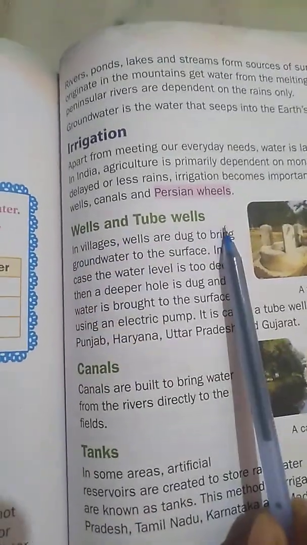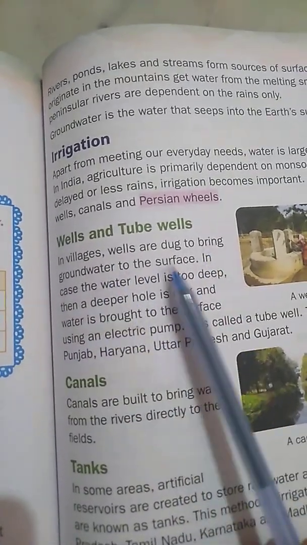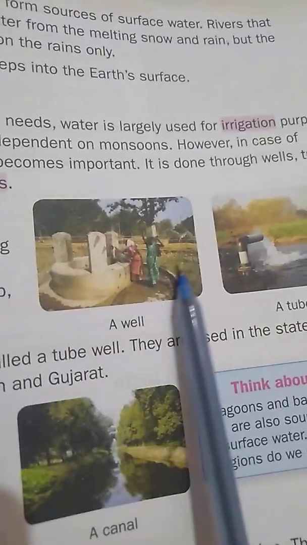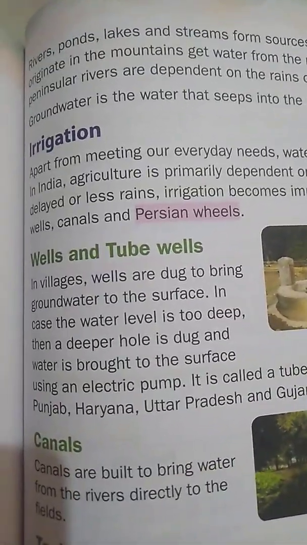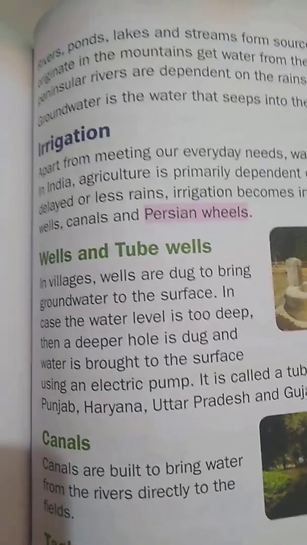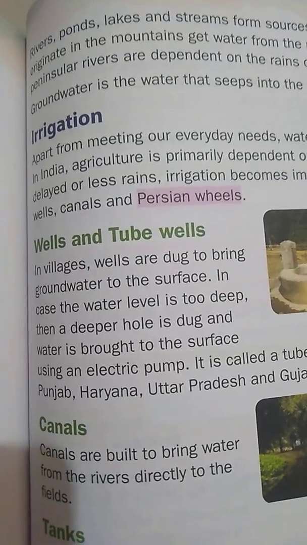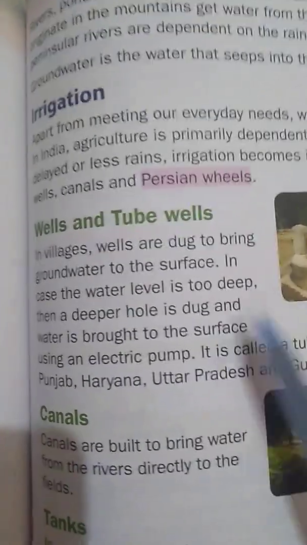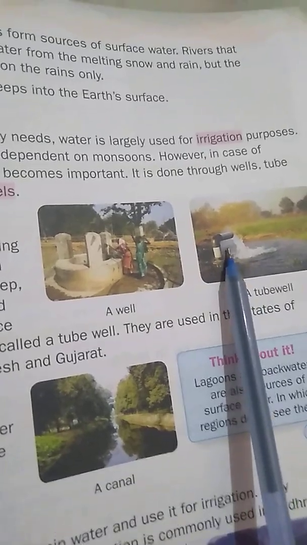Wells and tube wells. In villages, wells are dug to bring groundwater to the surface. See, here we can see in the picture, children. These are the wells. In villages we can find these wells. In case the water level is too deep, then a deeper hole is dug and water is brought to the surface using an electric pump. This is called a tube well. This is well and this is tube well.